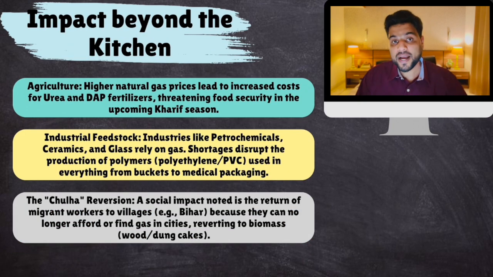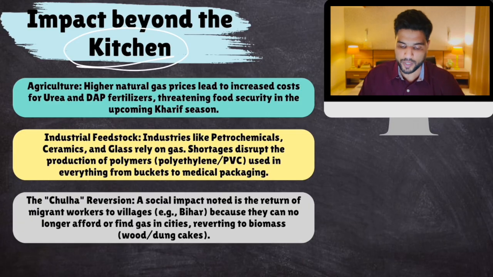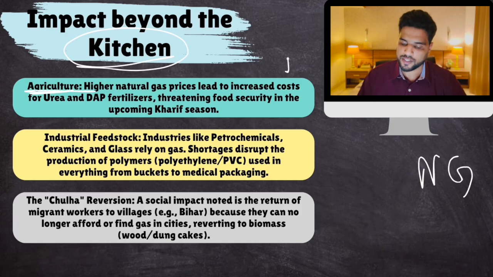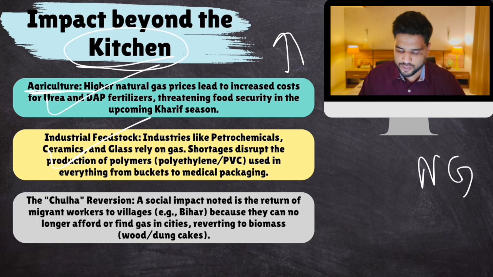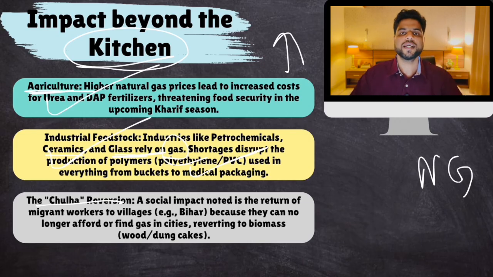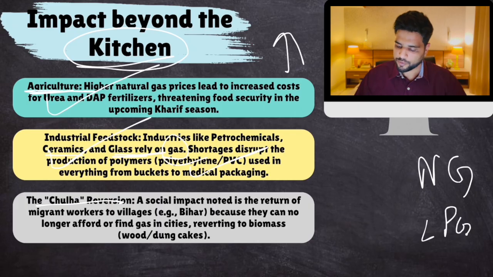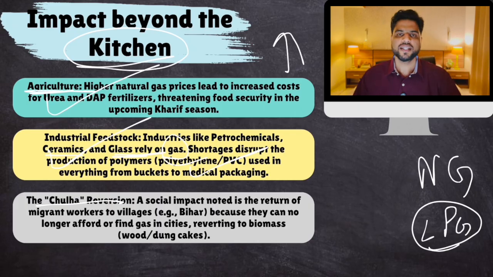Now, the impact of this Strait of Hormuz crisis is beyond the kitchen, beyond LPG as well, in agriculture, because fertilizers use natural gas. If fertilizers become expensive, agriculture suffers. Industry also suffers because there are various industries like ceramics and glass which rely on natural gas as input. They also suffer. Then the chula reversion. This is the social cost. Government wanted that all villagers should come to LPG cylinders for cooking, come to the cooking stove. They were using firewood, traditional chulas for cooking.